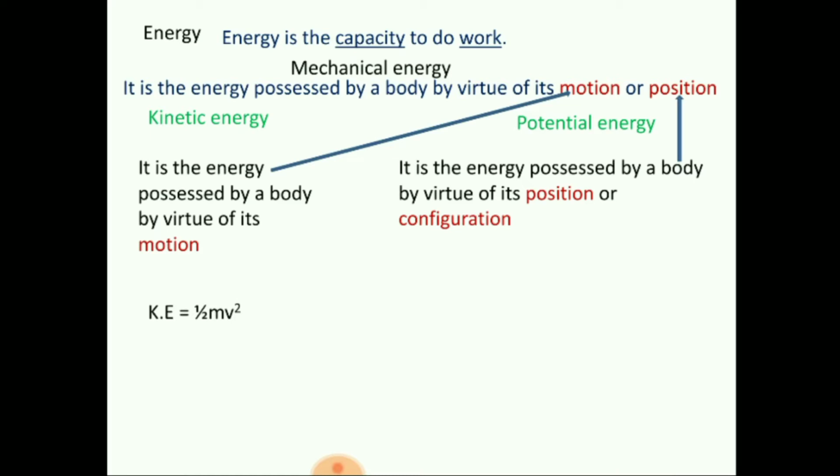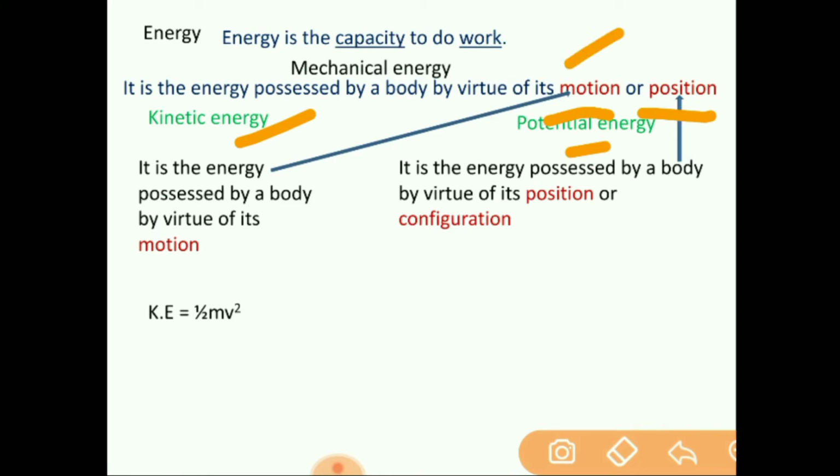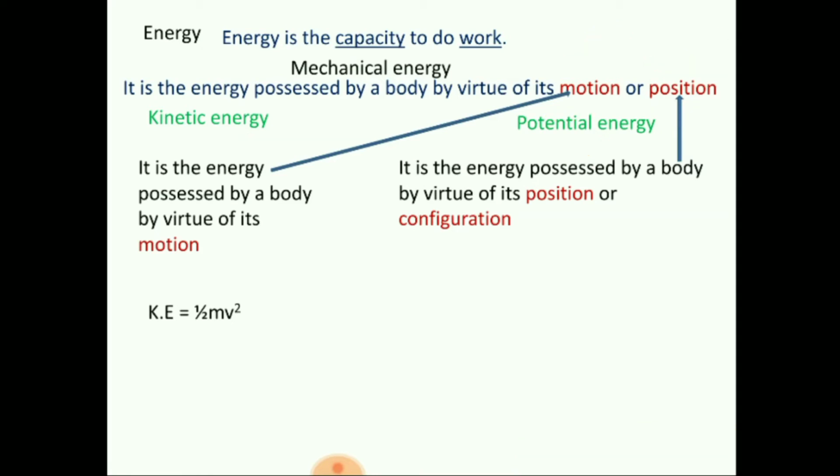Right. So from this what we can get is mechanical energy is made up of two components, kinetic energy and potential energy. So the definition of mechanical energy is it is the energy possessed by a body by virtue of its motion or position. Okay. If the energy is by motion, it's kinetic energy. If the energy is by position, it is potential energy. Okay. Now there are two parts of potential energy: gravitational potential energy and elastic potential energy.